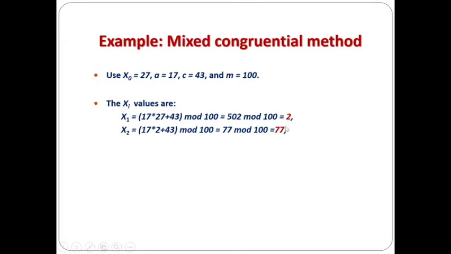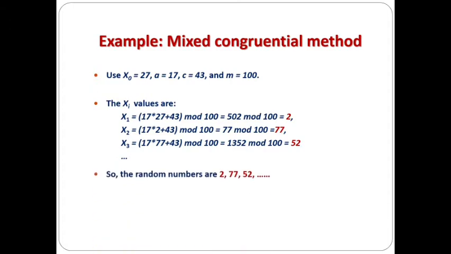By having this as x2, we have to determine the x3 value and so on. So x3 is 52, and we can generate whatever our requirement may be. If you want 20 random numbers, we can generate up to x20. So the random numbers are 2, 77, 52 and so on. This is how we generate random numbers by using the mixed congruential method.